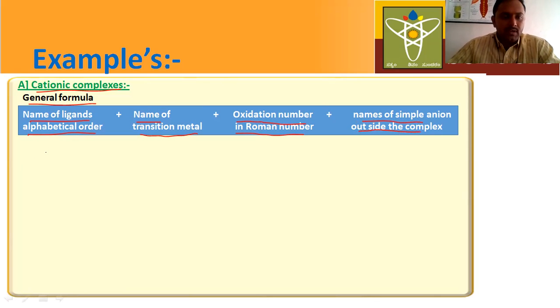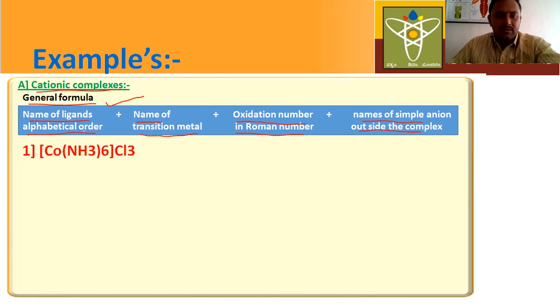Now let us check one example here. This is the formula. If you know this formula, you can easily write IUPAC names for cationic complexes. Here, this is the coordination compound. This is the cationic complex. Sir, how to identify whether the given compound is a cationic complex or an anionic complex? There is a small trick I will explain.